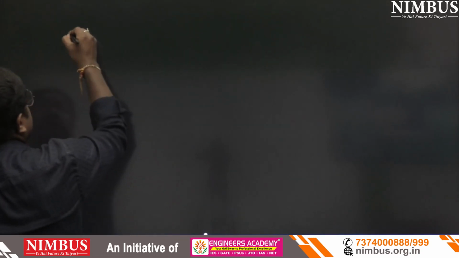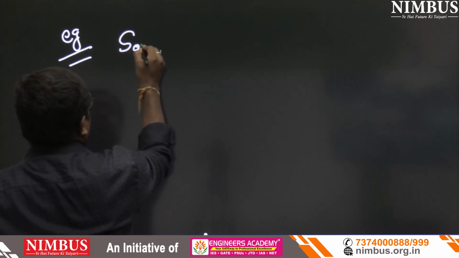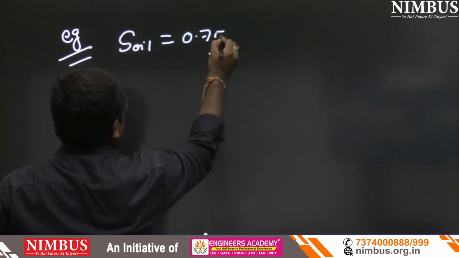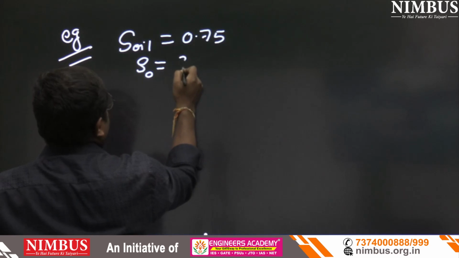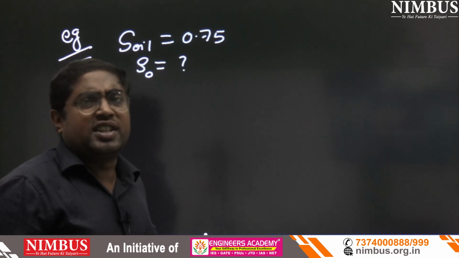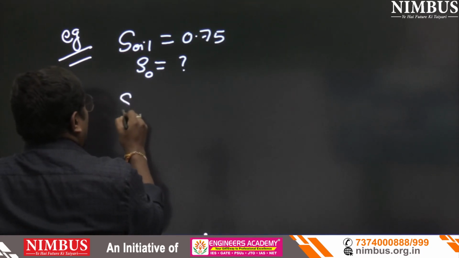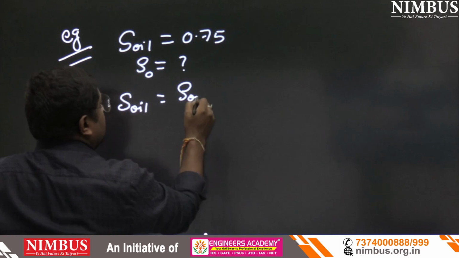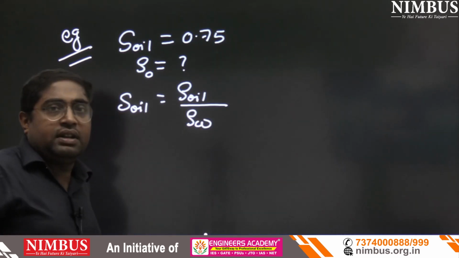Now see the example. Suppose someone gives you specific gravity of oil equals 0.75. What is the density of oil? Very simple question. We can easily find: S oil equals rho oil upon rho water, because oil is a liquid.